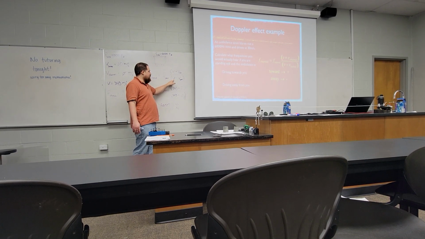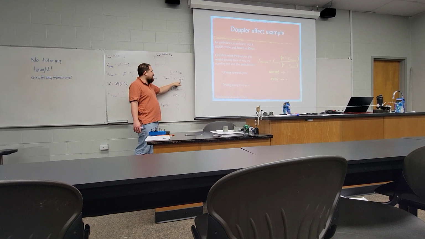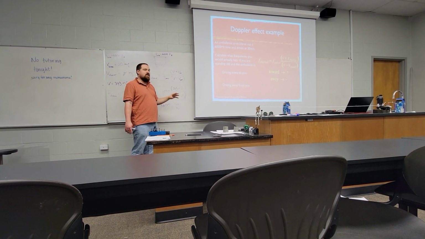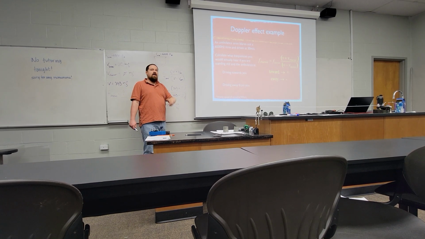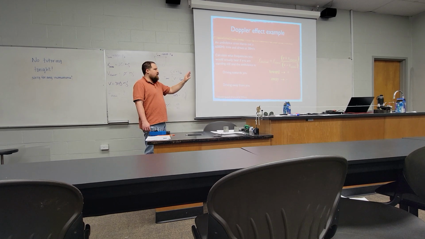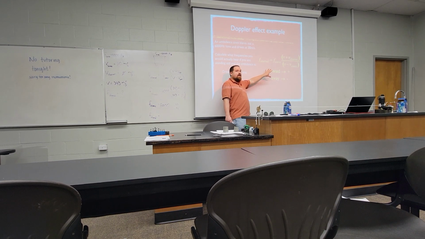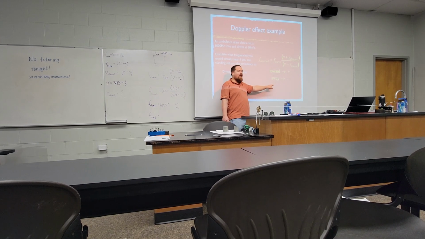On the bottom part of the fraction, we take the speed of sound and subtract the speed of the source. We, the observer, are at 0. The source, the ambulance, is what's moving. So that's where the 30 is going to go. And the question then is, what sign do we put on that 30? Normally we think of positive and negative as forward positive x or backward negative x. There's a slight alteration to that for how this formula works. For either velocity in this formula, observer or source, you plug it in as positive if it's drawing toward the target, and negative if it's drawing away from the target.